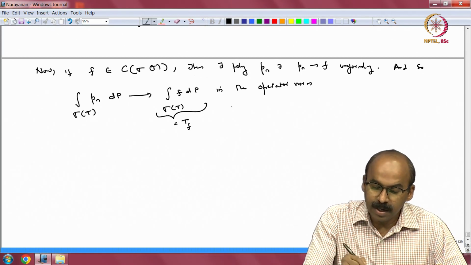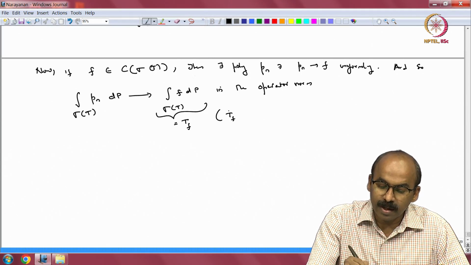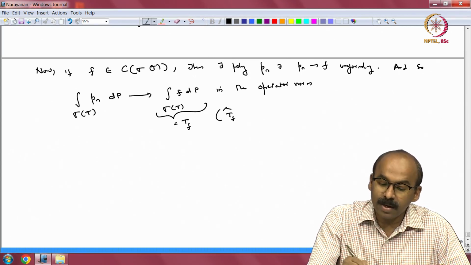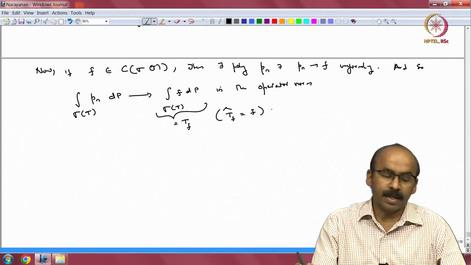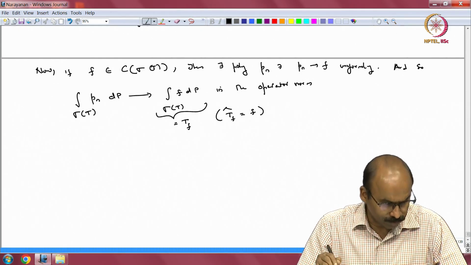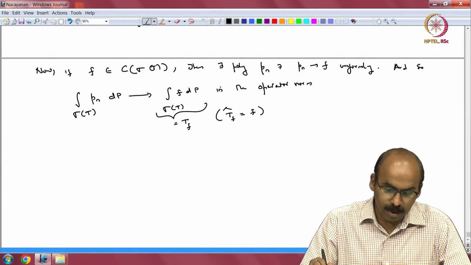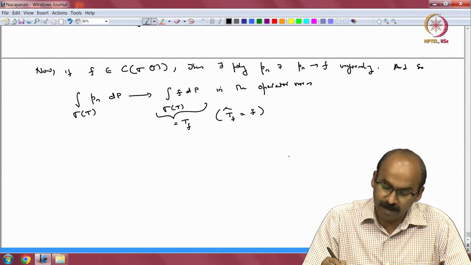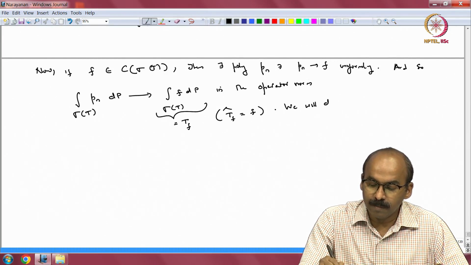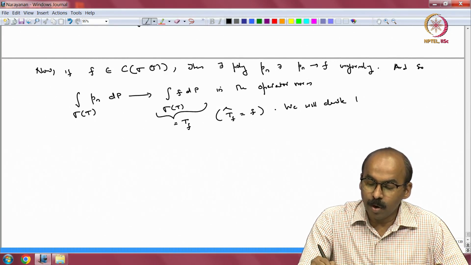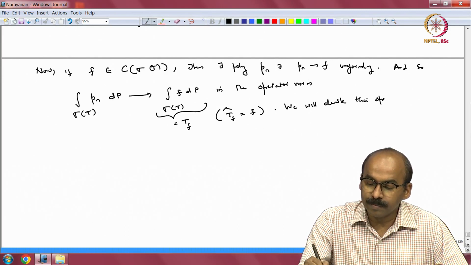In other words, t sub f is the operator such that if I take its Gelfand transform, I should get the continuous function f, right, that is our notation. Okay. So, we will denote this operator by f of t.